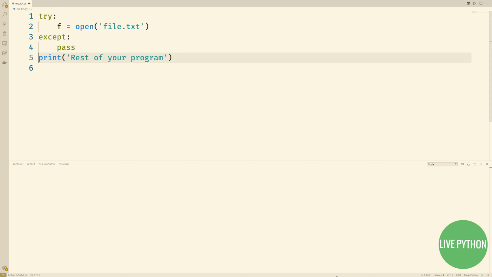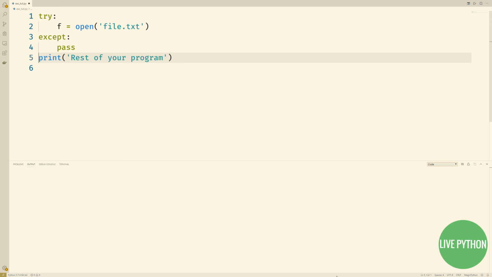2. We put code indented within this, and this is the code that will be executed if the relevant exception occurs, i.e. if the relevant exception is caught. We'll put pass here purely for educational purposes. In real life, putting this blanket except followed by a pass will make debugging a nightmare, as you'll have little idea why your program has failed if it is anything other than a few lines of trivial code. So what do we have here? We have line 2 that we know will raise a FileNotFoundError. We've wrapped it in a custom handler, so the exception will be caught by line 3. Any code within this block will execute, and then execution will resume with line 4.